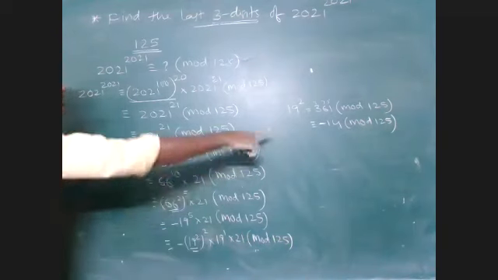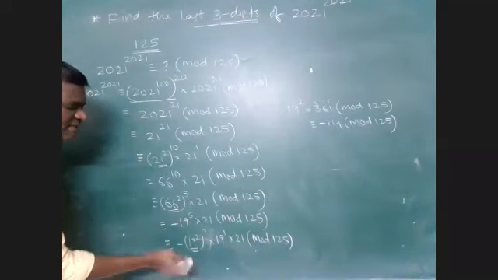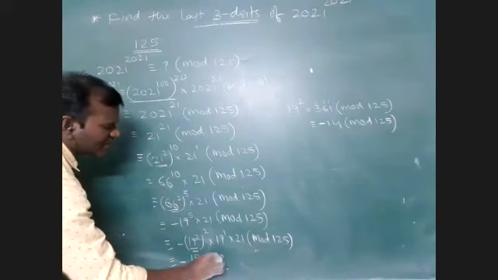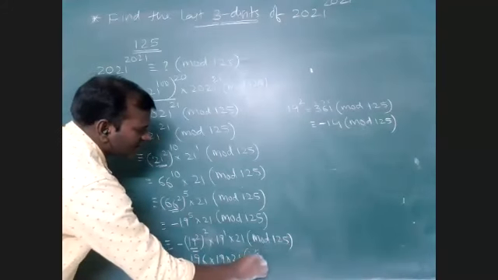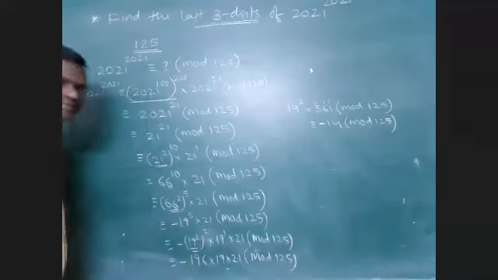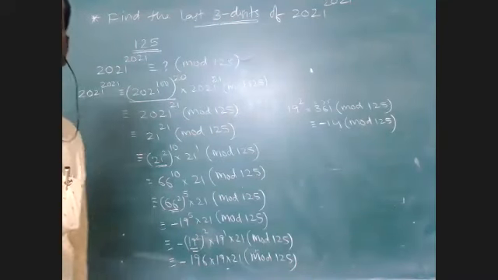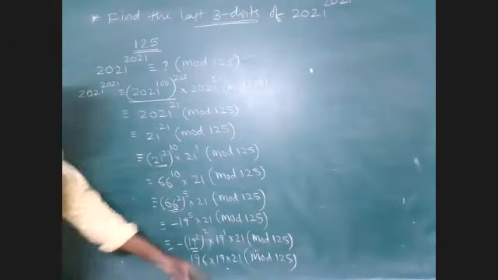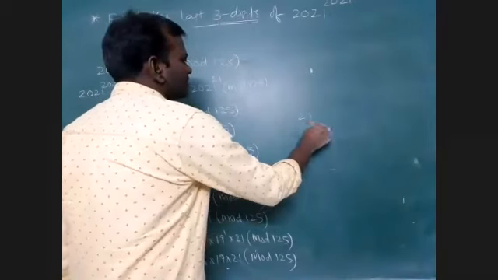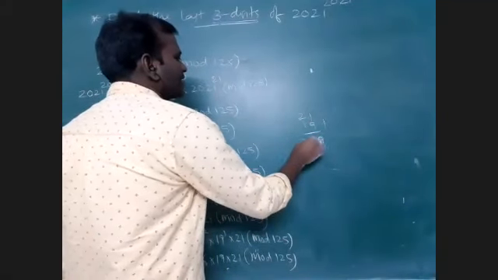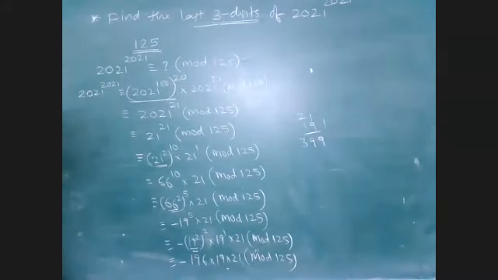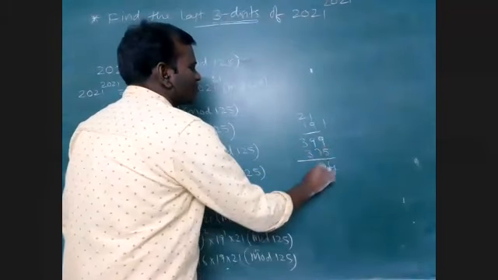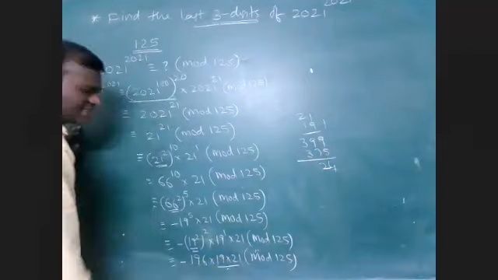19 square means minus 14. Minus 14 square is plus 14 square, that is 196. So 196 into 19 into 21 I am getting here, mod 125. I am just reducing the powers. Then 19 into 21, how much? 19 times 21 is 399. 399 means 375 will go, that means the remainder is 24. So 24 I am getting in this part.